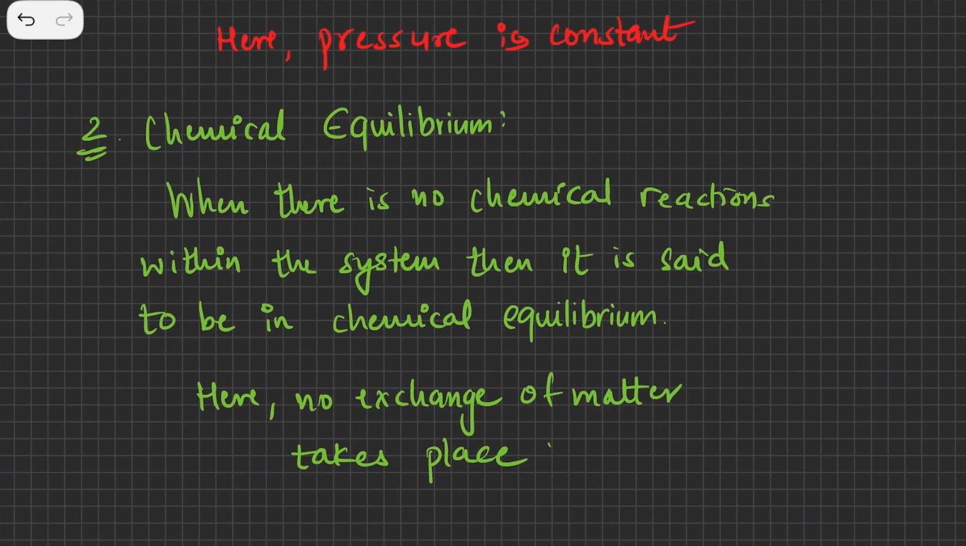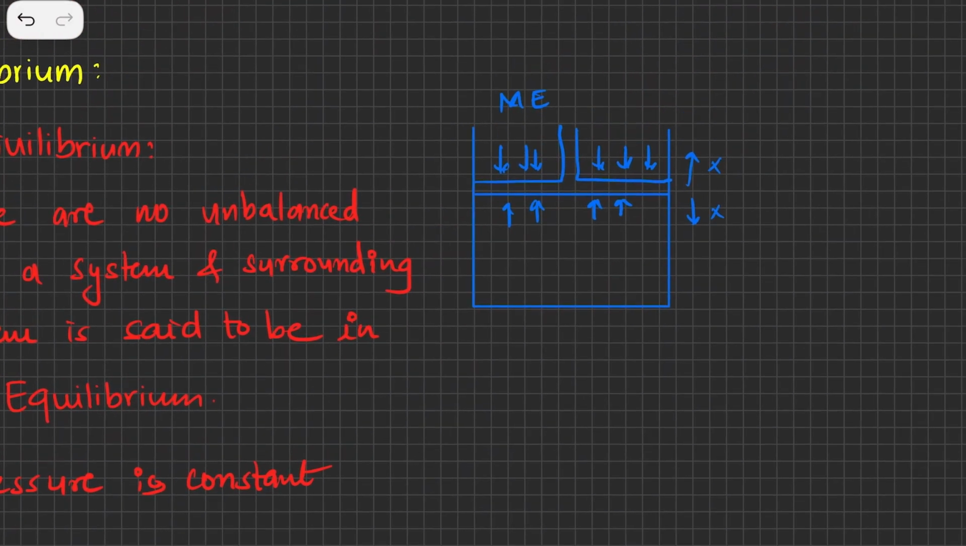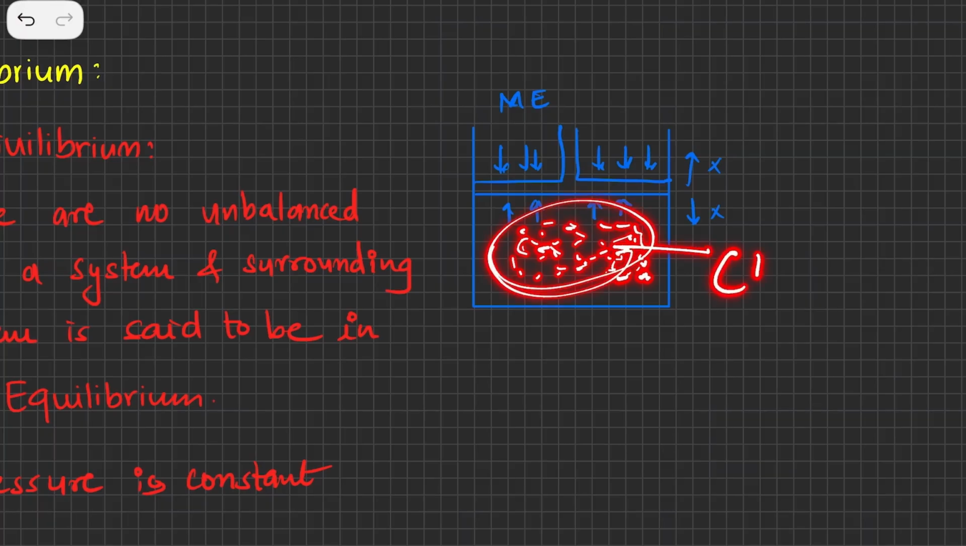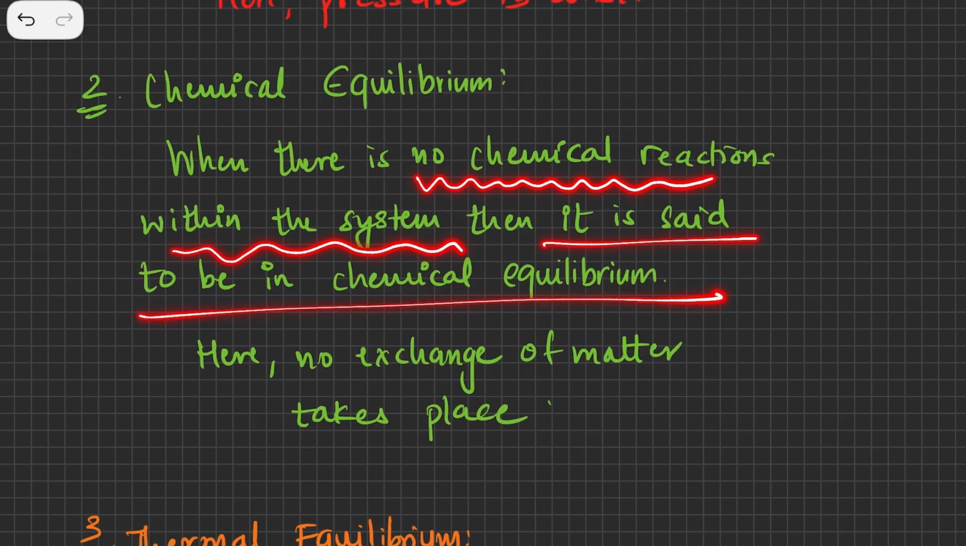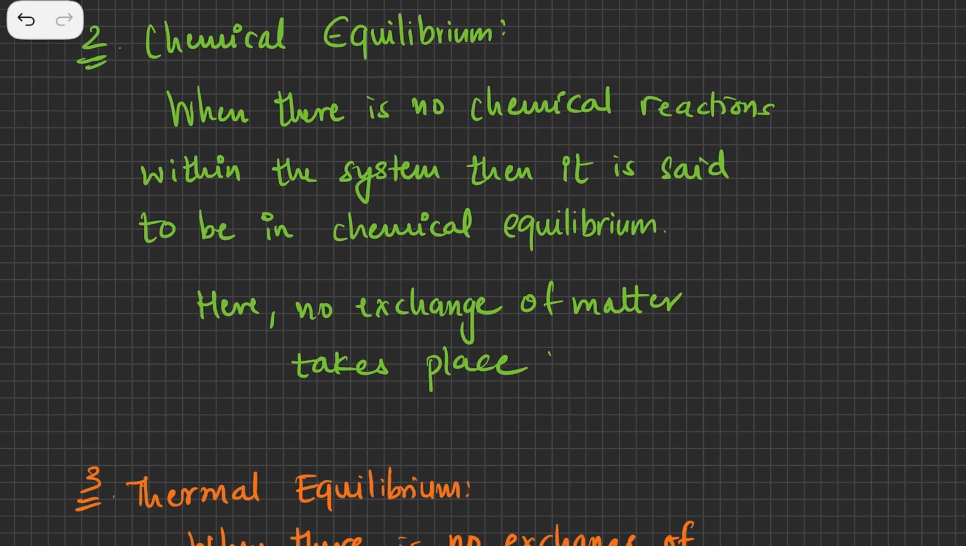Next is called chemical equilibrium. Let's say we have some gas and there is some chemical reaction going on inside the gas, then we say that it is not in equilibrium. If there is no chemical reaction going on inside the gas, then we say that the system is in chemical equilibrium. So there are no chemical reactions within the system, then it is said to be in chemical equilibrium. Now in chemical equilibrium, there is no exchange of matter taking place. Matter is not getting exchanged. That's where things remain the same.